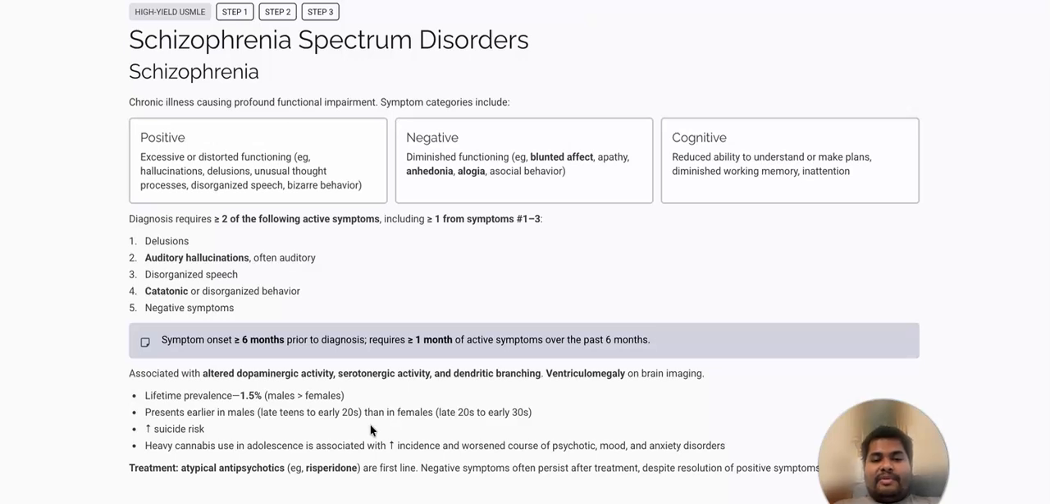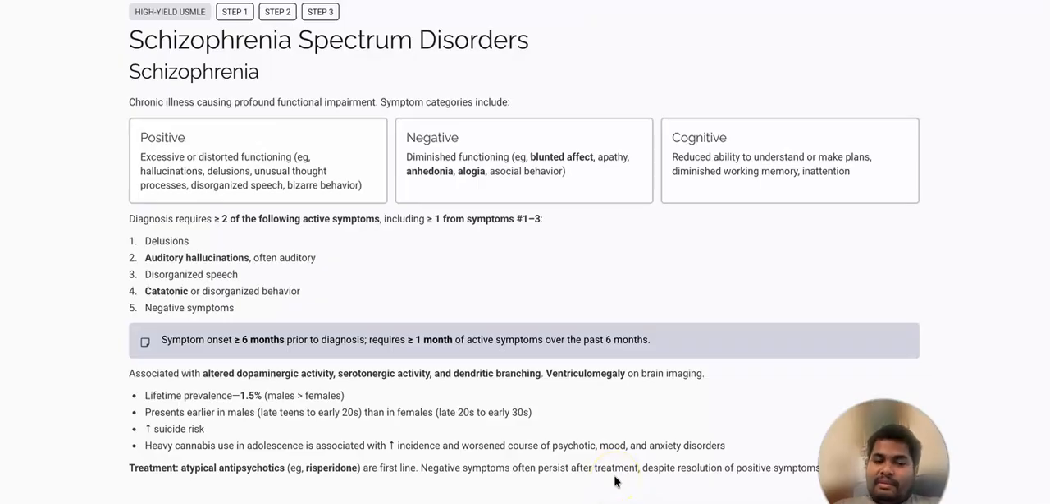The person who has schizophrenia has high suicidal risk. Heavy cannabis use in adolescence is associated with increased incidence and worsened course of psychotic, mood, and anxiety disorders. So again, heavy use of cannabis can lead to schizophrenia. Treatment is atypical antipsychotic, for example risperidone, as first line. Negative symptoms often persist even after the treatment despite resolution of positive symptoms.